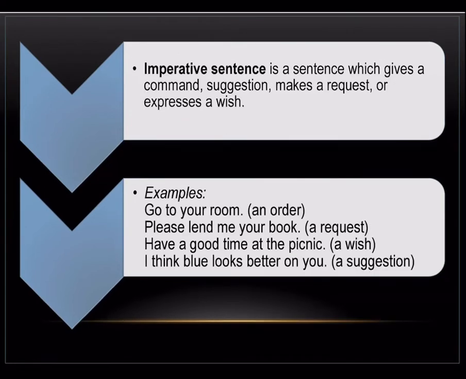Imperative sentence. It is a sentence which gives a command, suggestion, makes a request or expresses a wish. These sentences are easy to identify again. Like for example, go to your room, that is an order. Please lend me your book, which is a request. Have a good time at the picnic, which is a wish. I think blue looks better on you, it is a suggestion. Take a right from here, which could be an instruction. Open the door, which can be an order. Be quiet in the library can be a suggestion. So all these sentences are examples of imperative sentences.